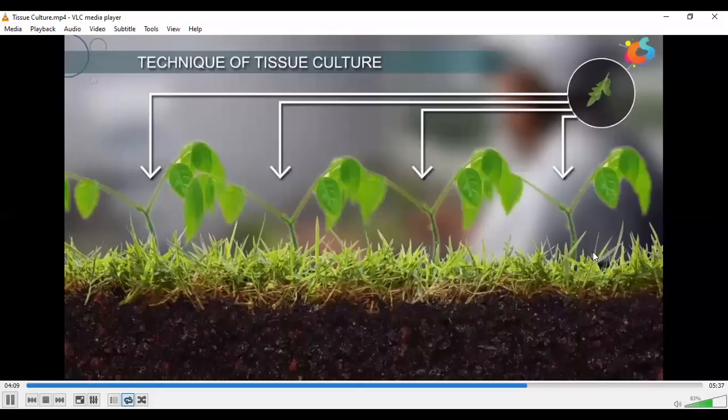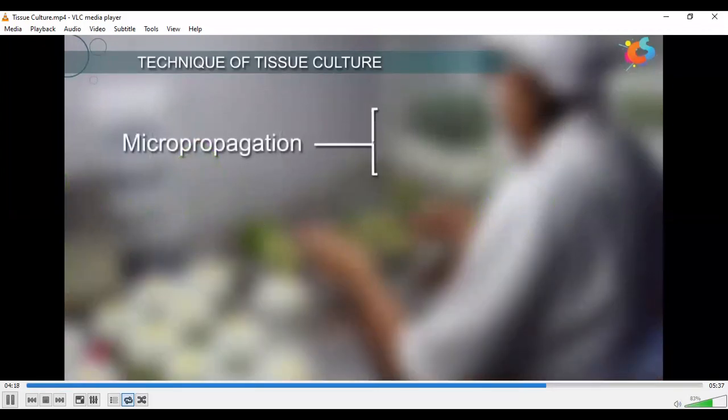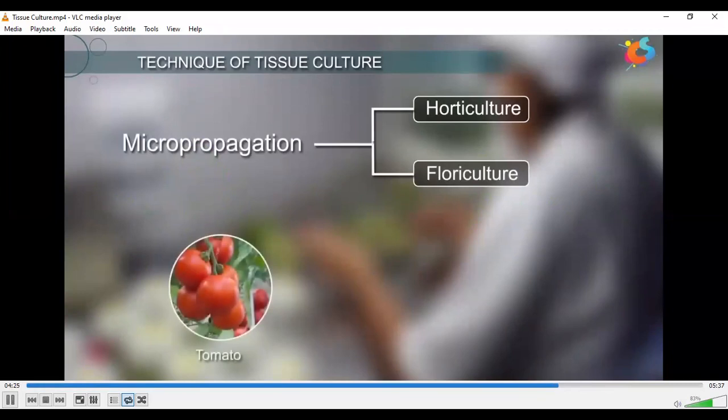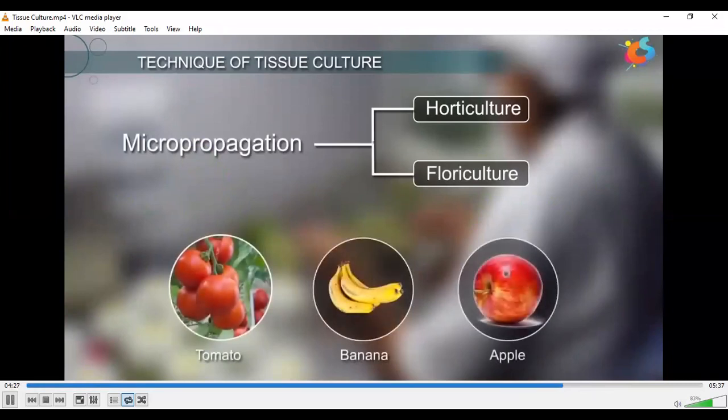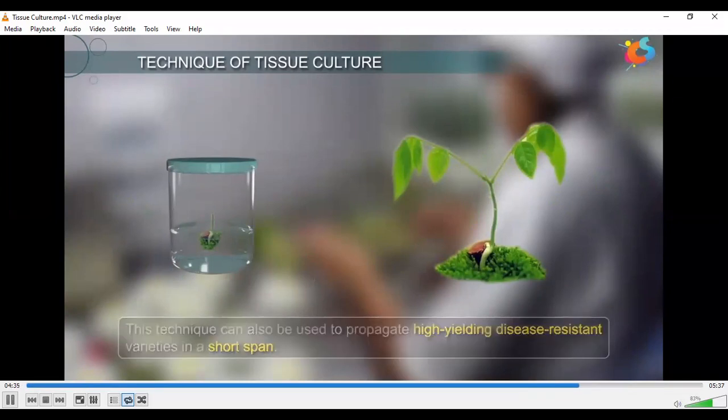Parent plant, they are genetically identical and called somaclones. Micropropagation is extensively used in horticulture and floriculture and is employed in the large-scale production of tomato, banana, apple, etc. This technique can also be used to propagate high-yielding disease-resistant varieties in a short span.